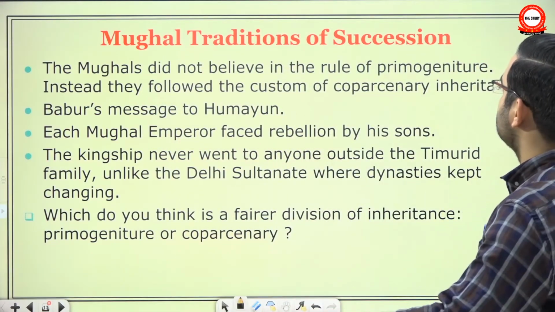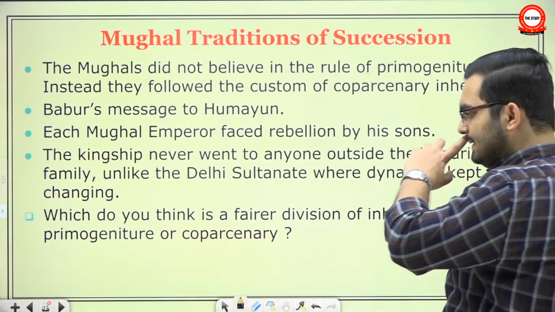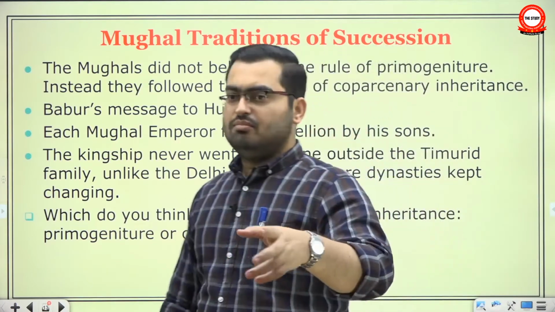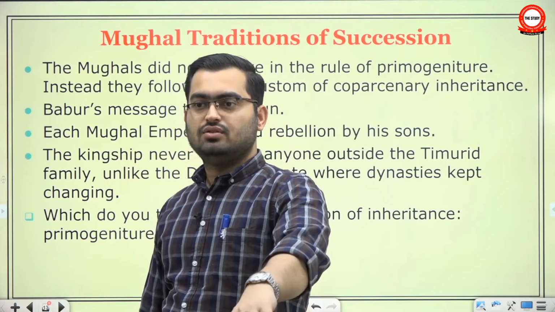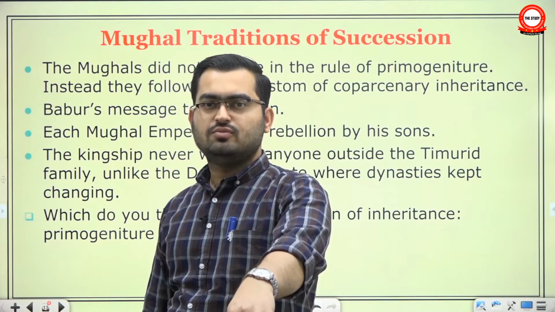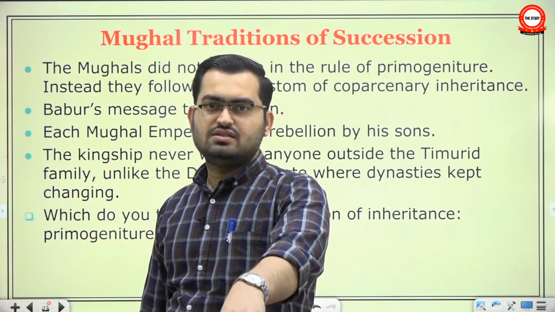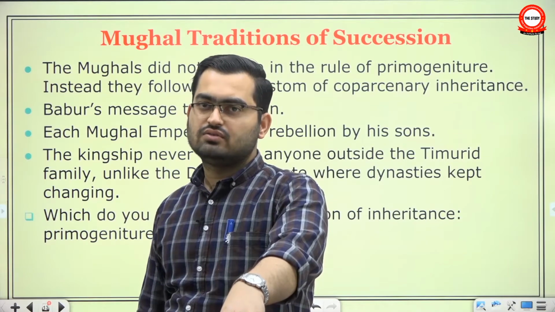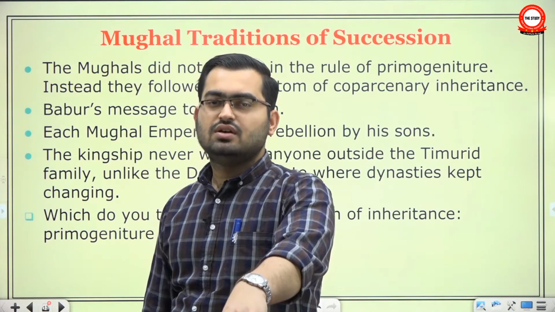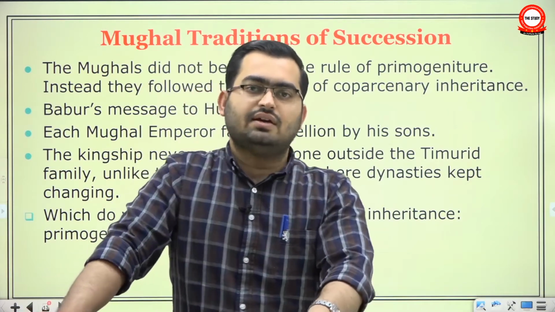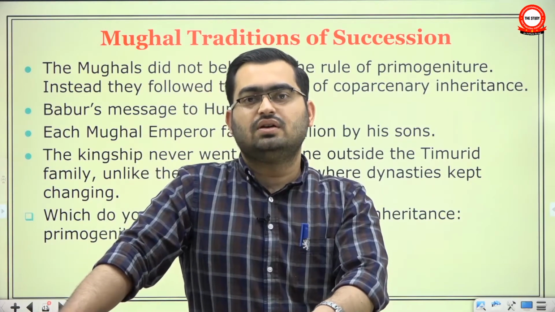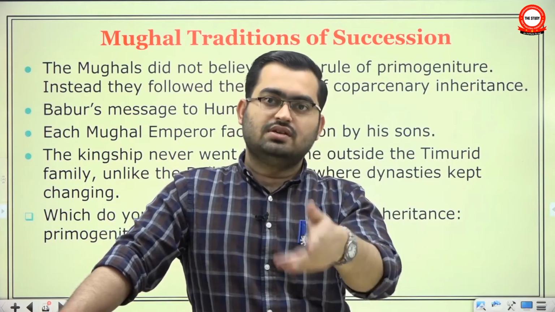Mughal traditions of succession. Now see, we saw that almost, be it Babur, be it not at the time of Humayun, because when Humayun died the choice was rather easy. Akbar was the young 13-year-old. There was no one ready to take the throne. So apart from the reign of Humayun, every Mughal emperor had to deal with this problem, the struggle between his sons.